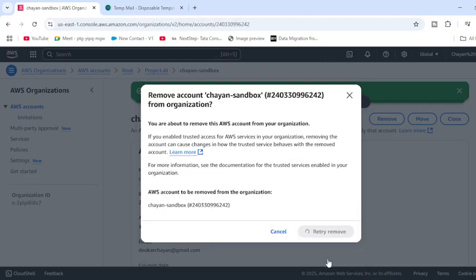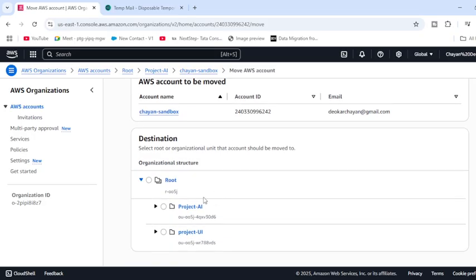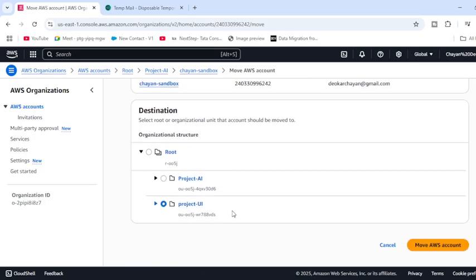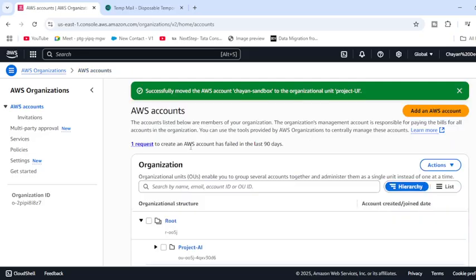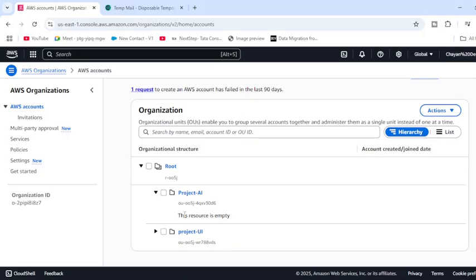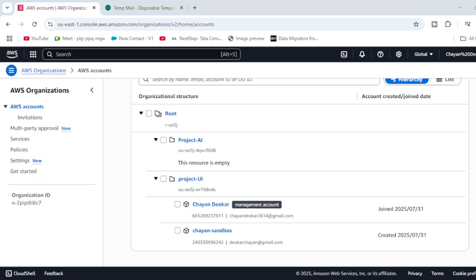But if you want to move this person to another project, like the UI part, this person can easily move to the UI, and you can add some accounts over here. See here, into AI no one is there. Into the UI, two persons have been assigned. So this way, you can create and manage multiple accounts by using the AWS Organizations part.